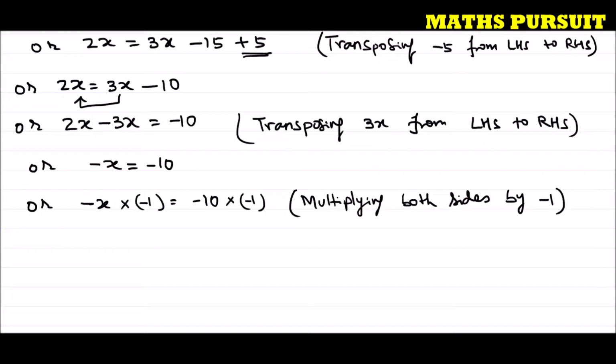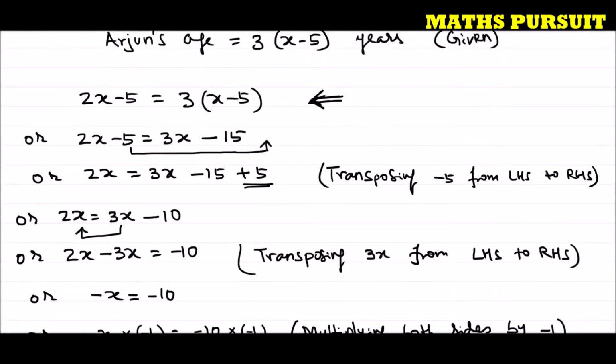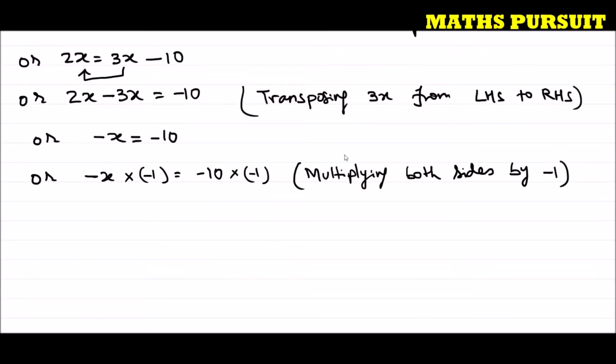In other words, this is what I am trying to explain. Instead of writing 2x minus 5 is equal to 3x minus 5, if I would have written 3x minus 5 is equal to 2x minus 5, then this negative sign would not have come here. But both ways we are fine. We will get the same result.